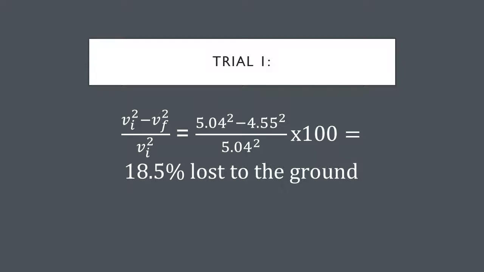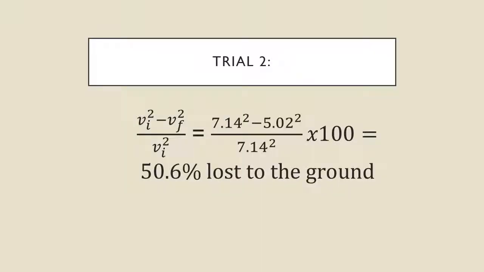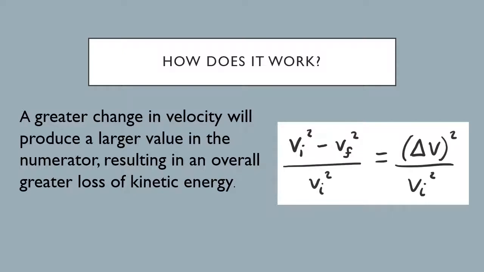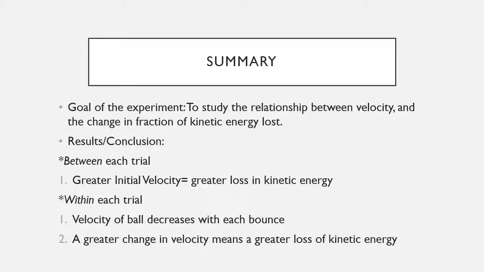Using this method, we found the percentages of kinetic energy lost in trials 1, 2, and 3 to be 18.5%, 50.6%, and 60.9%. The way this works is that a greater change in velocity will produce a larger value in the numerator, resulting in an overall greater loss of kinetic energy. Observations from our experiment do match the evidence presented in physics. Our change in velocities are greater with each trial, meaning there is a greater amount of kinetic energy to be lost. Therefore, we can conclude that a greater change in velocity means a greater loss of kinetic energy.